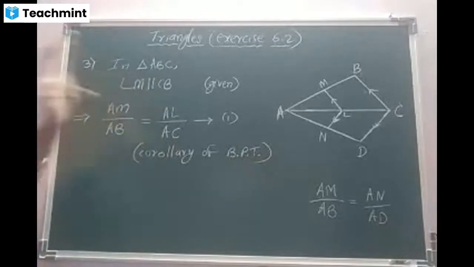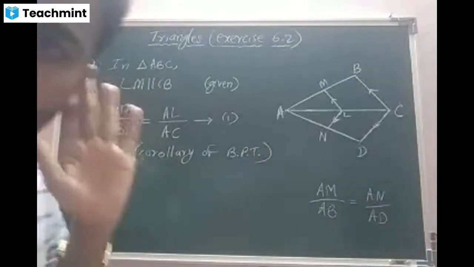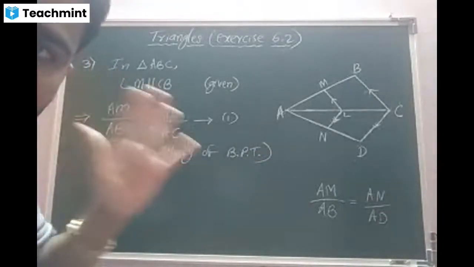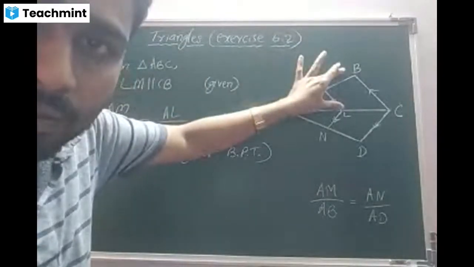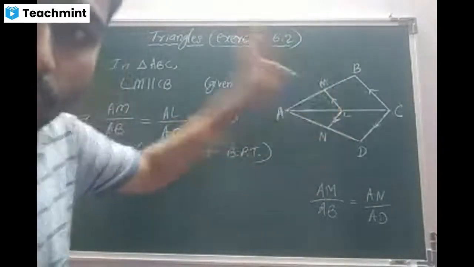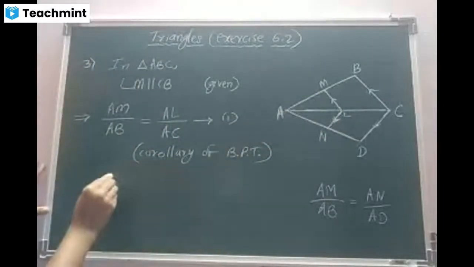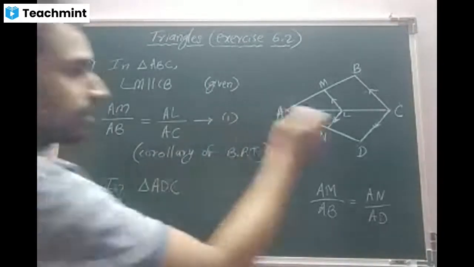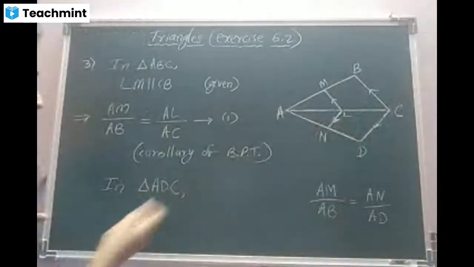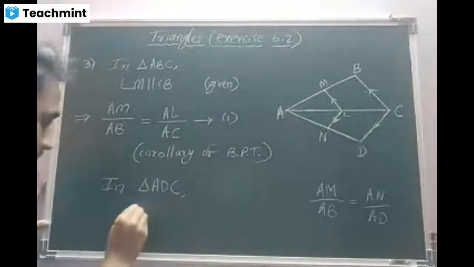I hope the concept is clear. Exactly the same work which we have done in the upper triangle, we will do in the lower triangle also. Let us write. Can anybody tell, beta, what I have to write? Tell me the sentences. In triangle ADC, LN is parallel to CD.